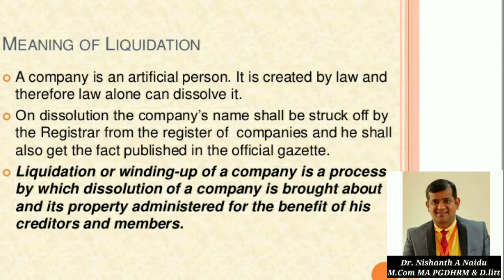So to make it simple, in this slide I have brought up three major points, which you can easily remember. The first point clearly says a company is an artificial person. It is created by law, and therefore law alone can dissolve it. That means, as I explained, it is a legal process of closing down, because the law alone can dissolve it. The law only can close down the company.